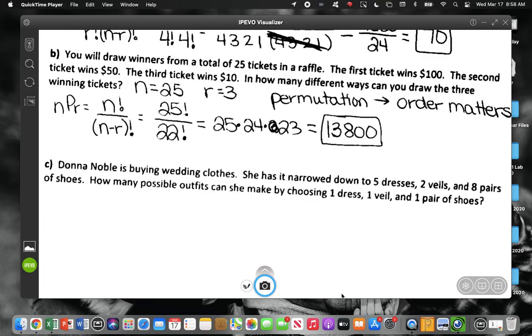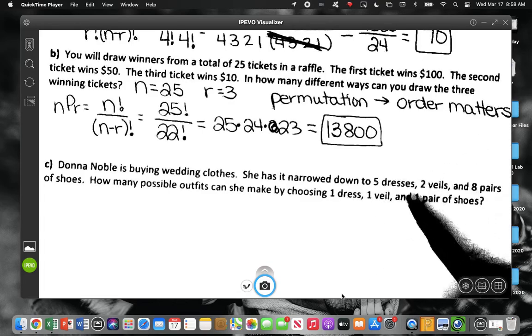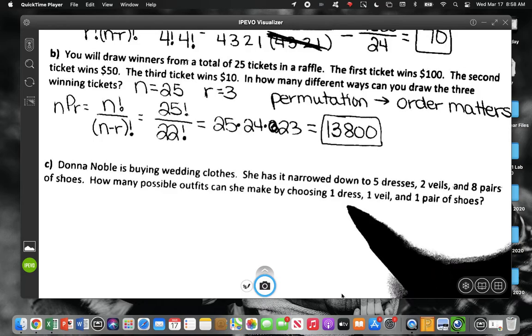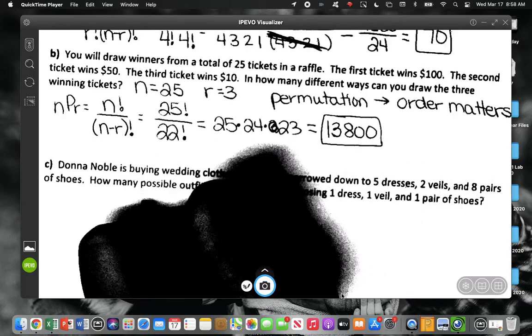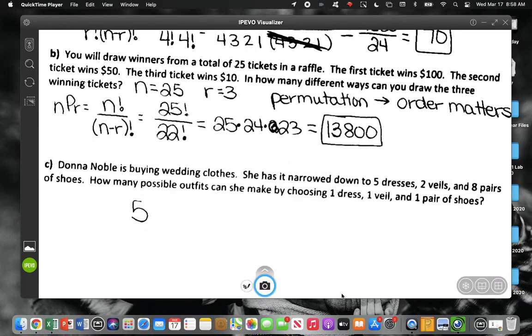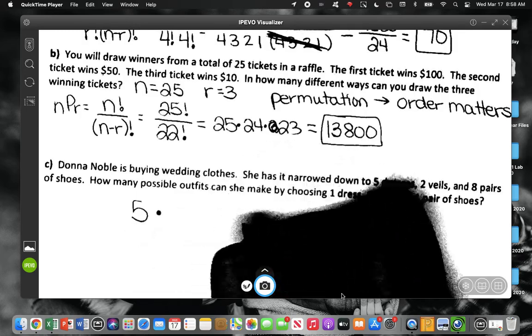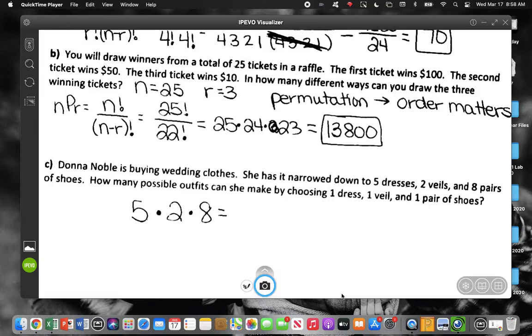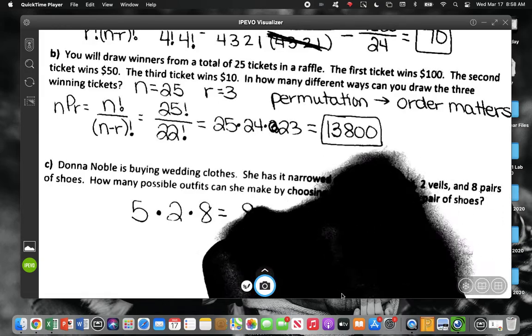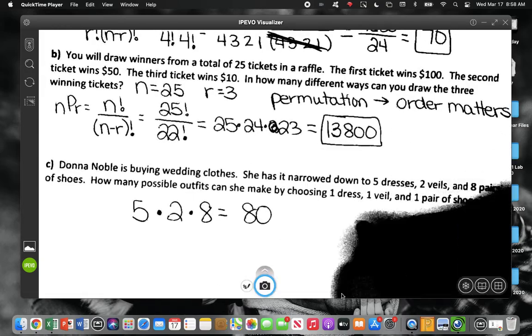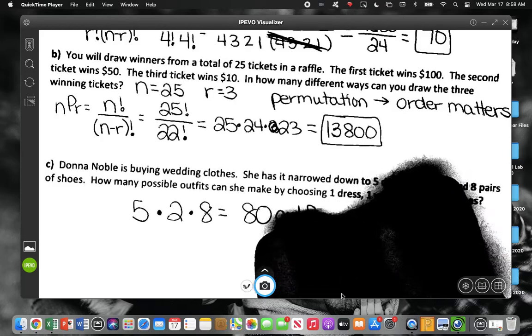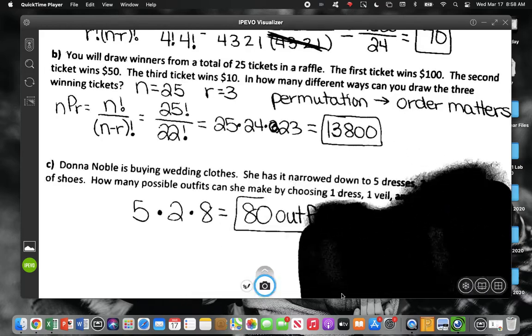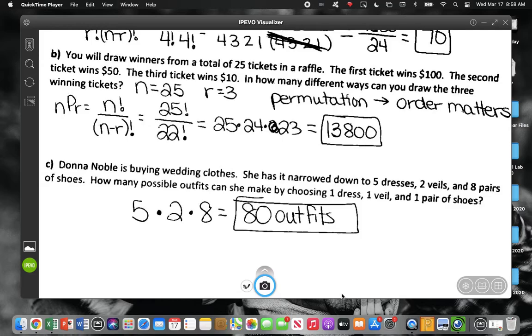If I have 5 dresses and I'm choosing one, I have 5 different ways to pick the dresses. How many ways can I pick my veils? 2. How many ways can I pick my shoes? 8. What's 5 times 2 times 8? 80 outfits.